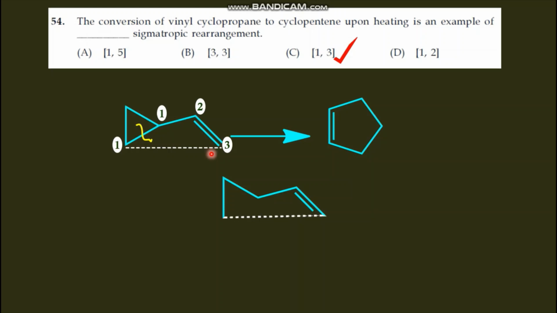When a question asks about sigmatropic rearrangement, you have to find out where the bond is breaking and where the bond is forming. From the breaking bond we number 1 on both sides, and where the bond is forming, there the final number should come. Okay, this is a 1,3 sigmatropic rearrangement.